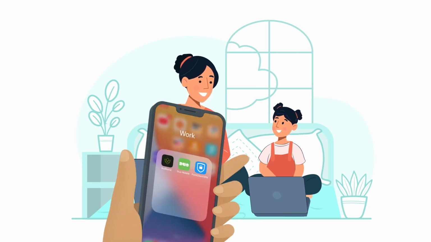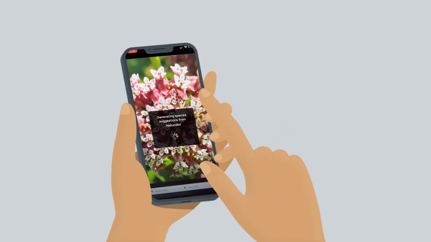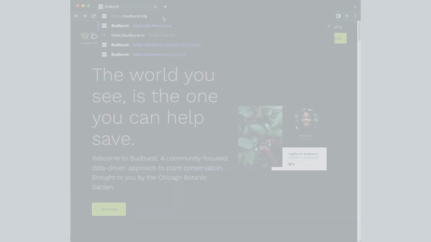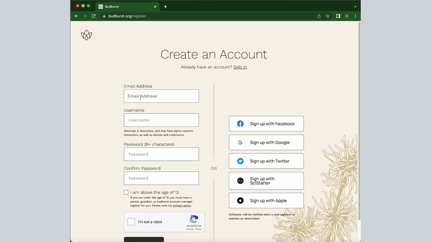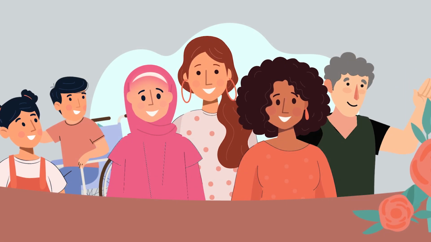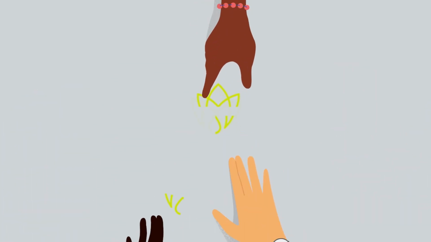Download the Budburst app via your phone's app store and start an observation by snapping a photo. Visit budburst.org to learn more and log observations online. Simply make a Budburst account and add your first observation. With your help, we can uncover the stories of how plants are responding to our changing climate.